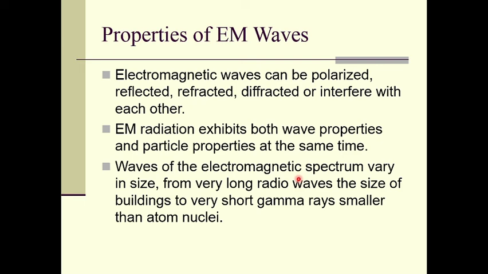Waves of the electromagnetic spectrum vary in size from very long radio waves, the size of buildings, to very short gamma rays, smaller than atomic nuclei, right? Gamma rays have very small wavelengths of the order of atomic nuclei, whereas radio waves have very large wavelengths, as large as buildings, right?